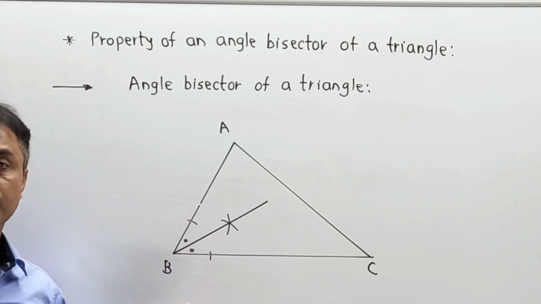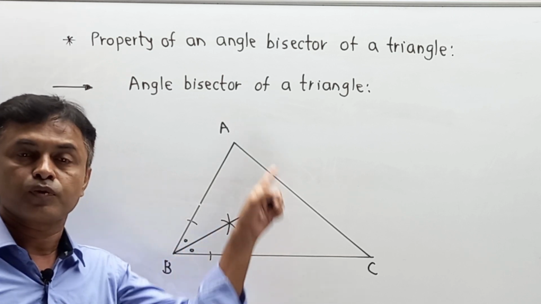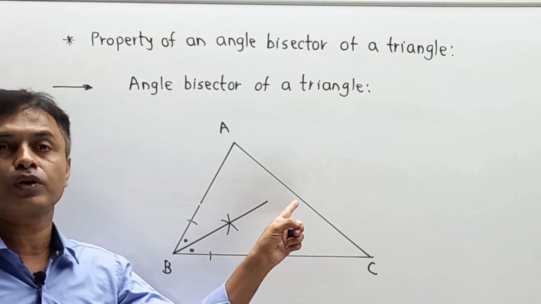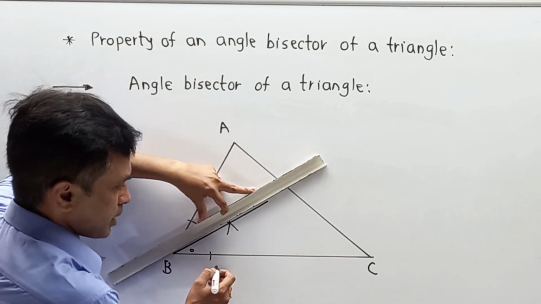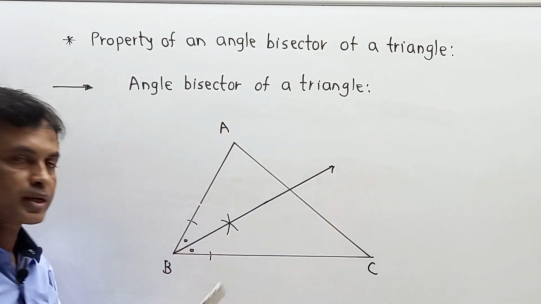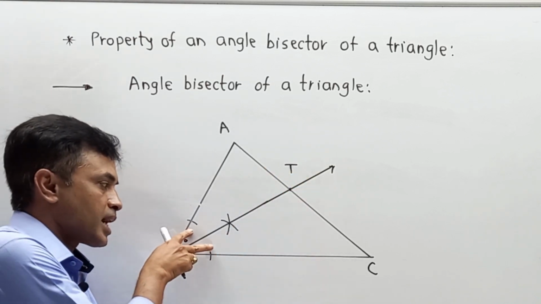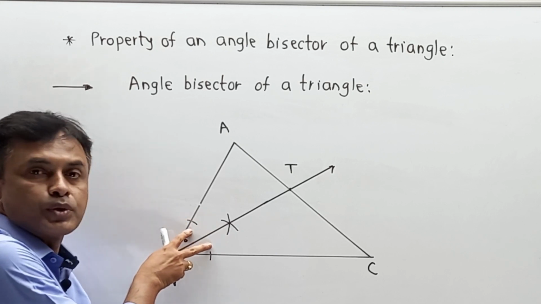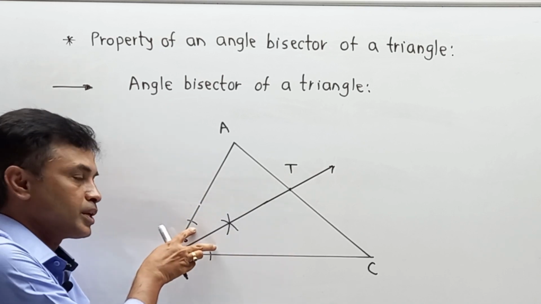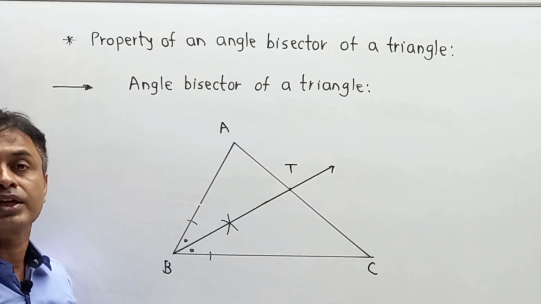Now why did I describe so? I have to give clarification for the next property. When you draw an angle bisector for an angle, there is no possibility of a third side. But when you draw it for a triangle, this angle bisector also intersects the opposite side over here. Let us say I call this point T. Now definitely this angle is divided into two equal parts, means our angle B is divided into two equal parts. Means if angle B is 60 degrees, then it is divided into 30 and 30. Then what is the property in terms of the ratio of division that we have to take into consideration?